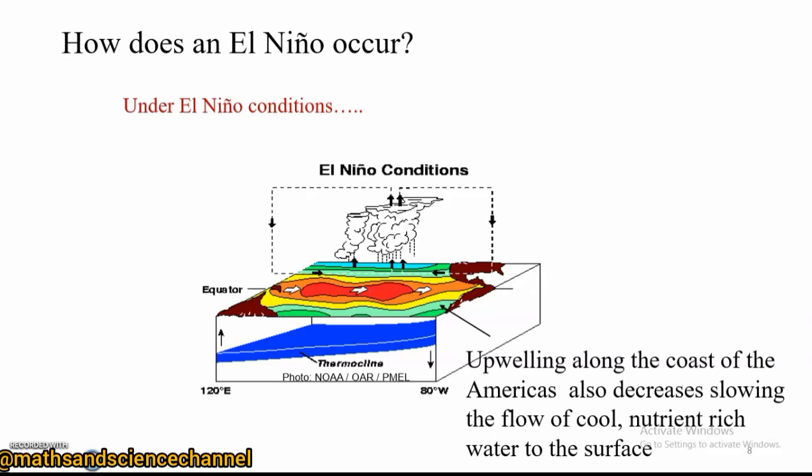So then also in the Western Pacific, there will be upwelling taking place in that particular region, as in the neutral phase, where upwelling took place in the Eastern Pacific. In this case, upwelling will take place in the Western Pacific.